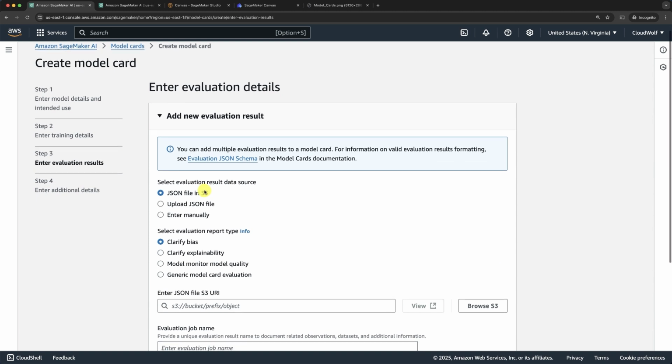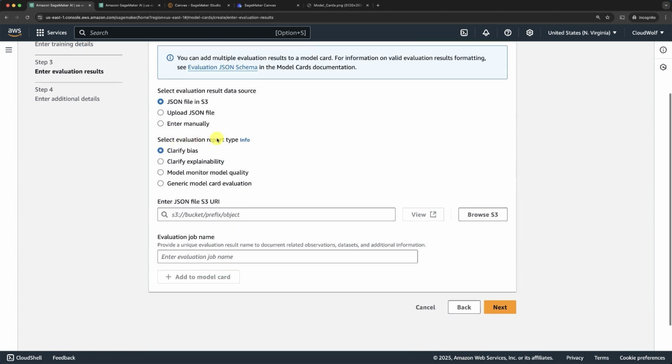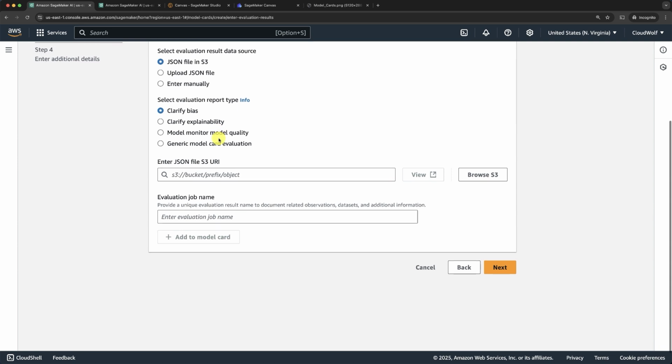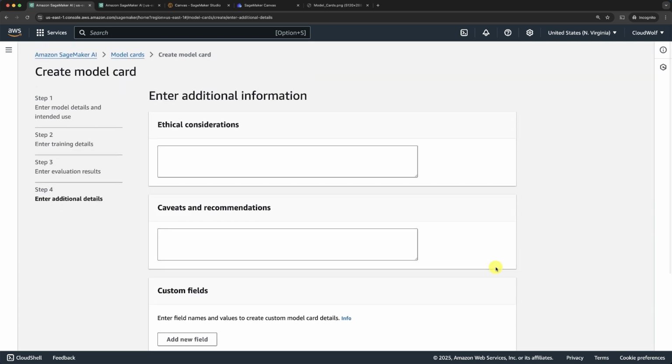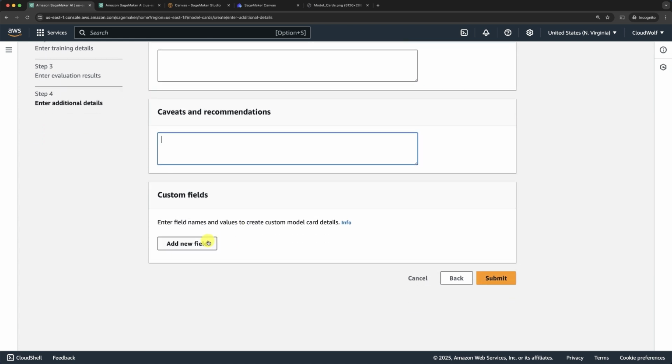Enter evaluation details. Okay, here, that's where you can add multiple evaluation results to a model card in the form of a JSON file, or you can enter them manually. Select evaluation report type. So here, once again, you will see the SageMaker Clarify and SageMaker Model Monitor features: Clarify Bias, Clarify Explainability, Model Monitor Model Quality, Generic Model Card Evaluation. You enter the JSON file S3 URI, so you would get it from S3, and the evaluation job name. Let's try again to click next. Yes, that's fine. And here, finally, that's where you can enter some final additional details like the ethical considerations, caveats and recommendations, or more custom fields.